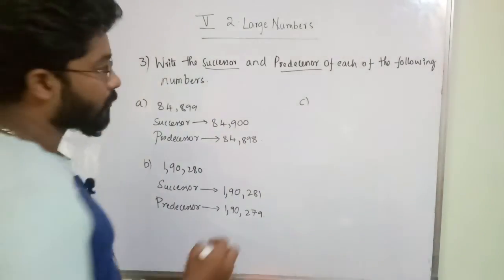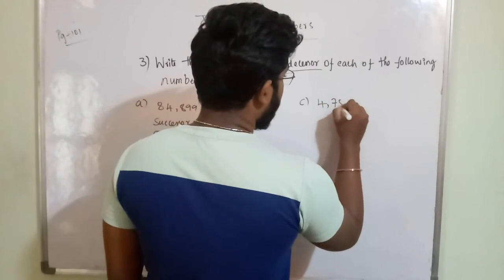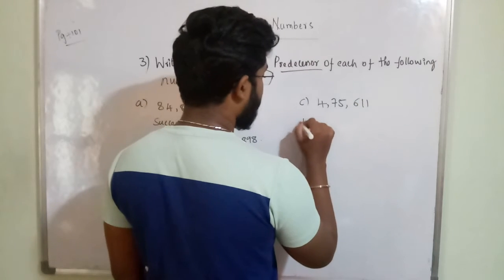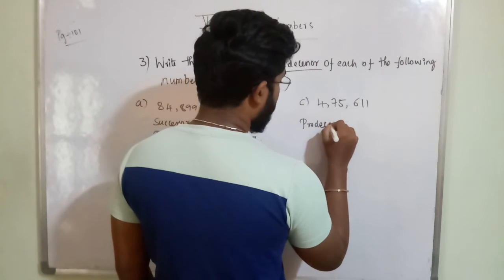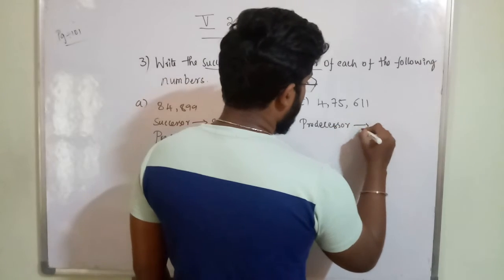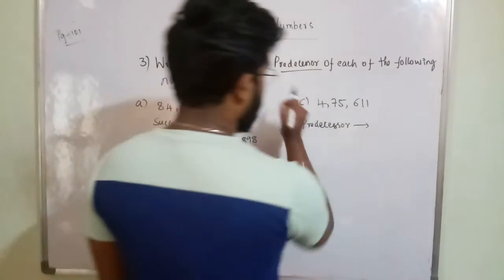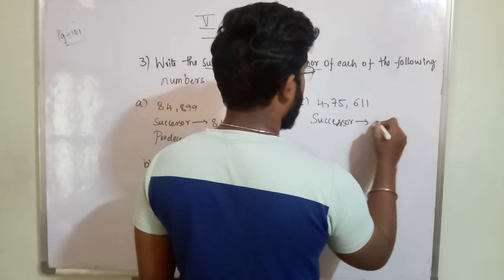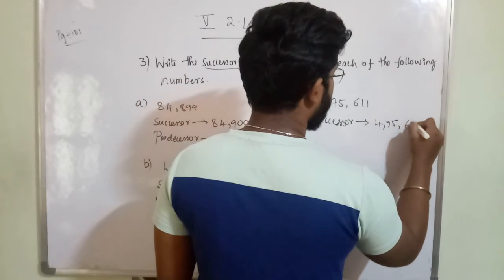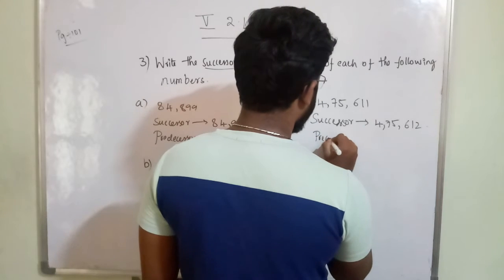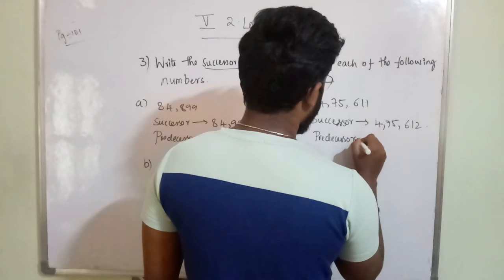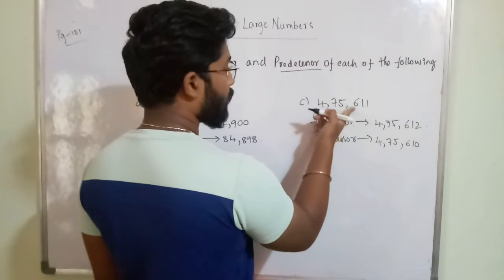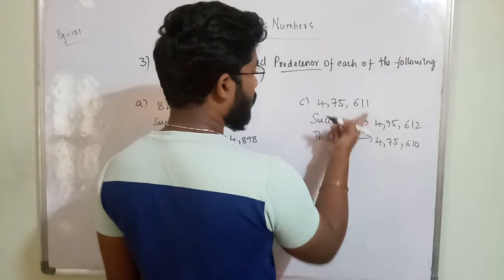Next one, 4,75,611. Successor is 4,75,612. Predecessor is 4,75,610. If you do minus 1 you will get the predecessor, if you do plus 1 you will get the successor.